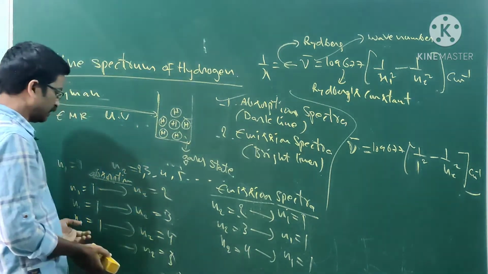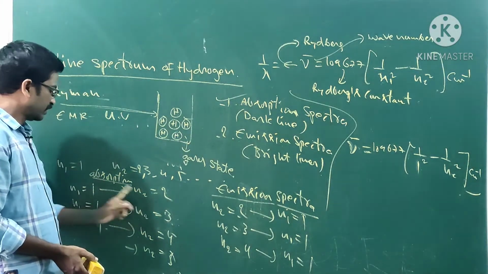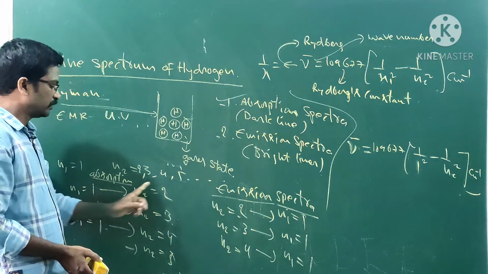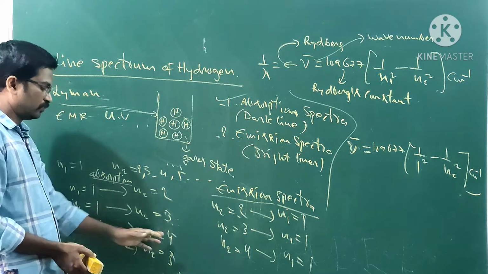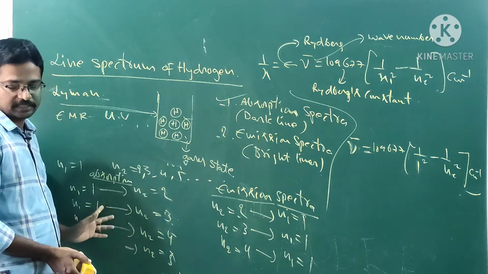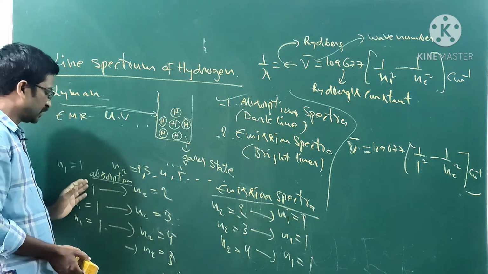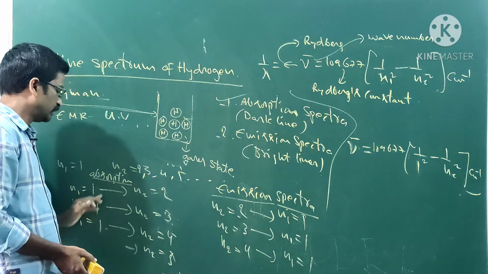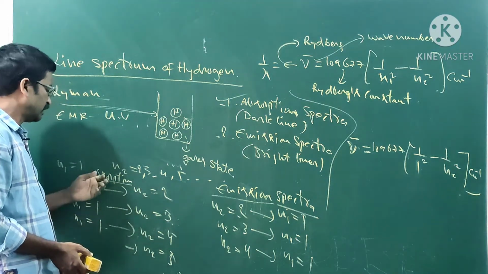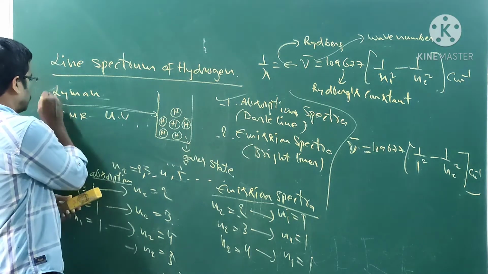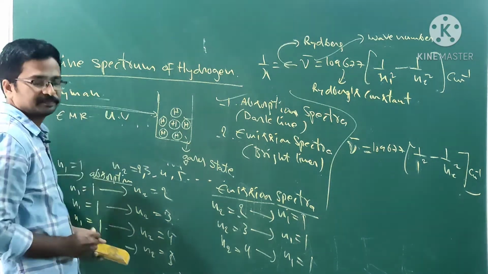Absorption: electron goes from N1 to N2, N1 to N3, N1 to N4, 1 to 5. These come under the absorption spectra of Lyman.